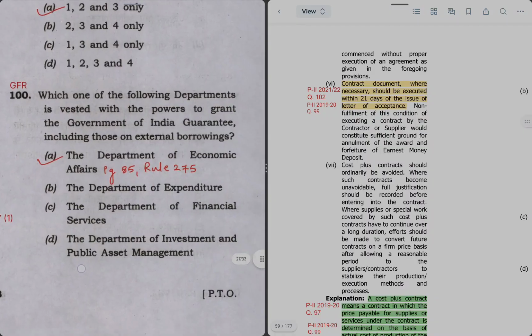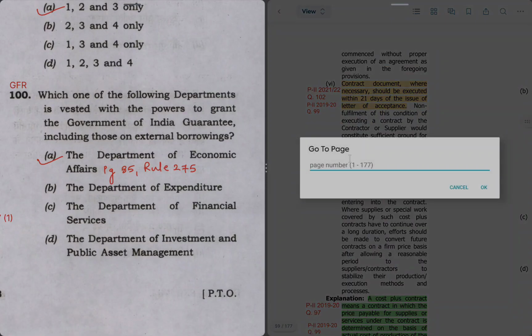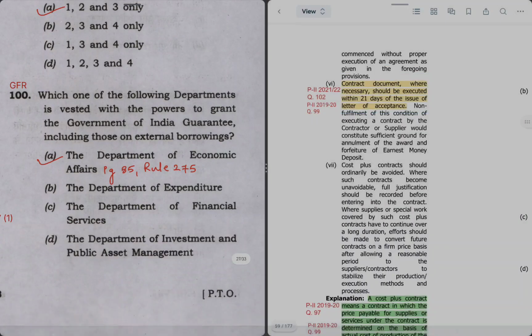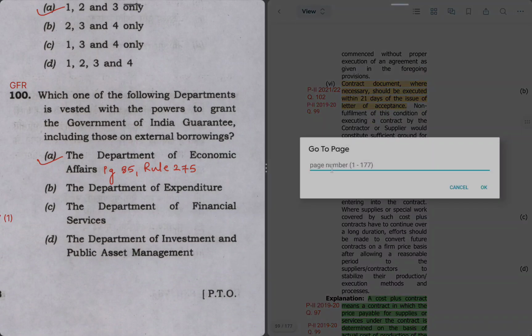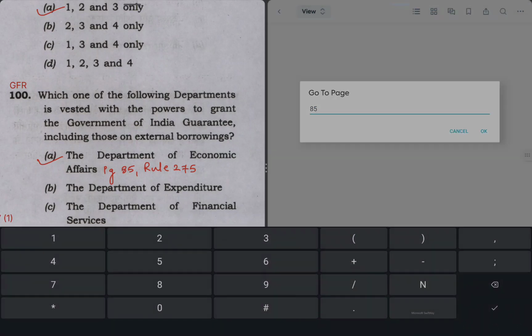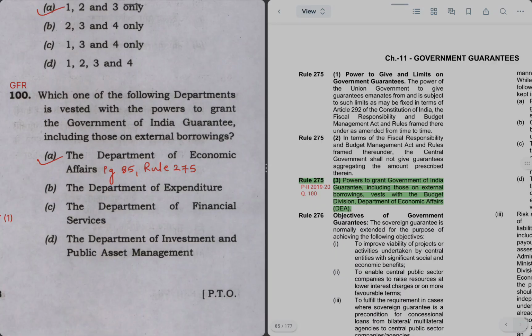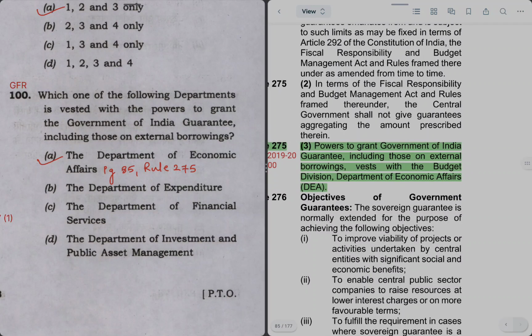Okay, so question 100 now. Which one of the following departments is vested with the powers to grant the Government of India guarantee, including those on external borrowings? So for this we'll refer to page number 85. Let's go to page number 85. So as per rule 275, the power is vested with the Department of Economic Affairs, DEA. Here the right option is option A.